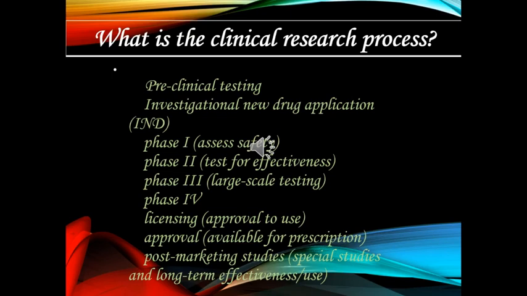for prescription. And further, the drug may go for post-marketing studies, which look at long-term effectiveness and usage for the public. Usually, clinical trials involving new drugs are commonly classified into these four different clinical phases. Each phase of a drug approval process is treated as a separate clinical trial. The drug development process will normally proceed through all these four phases over many years.